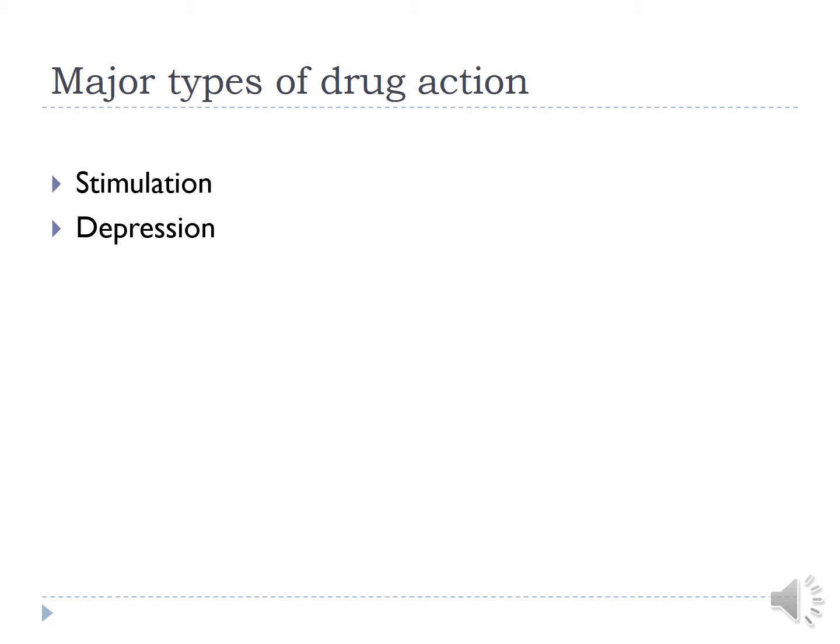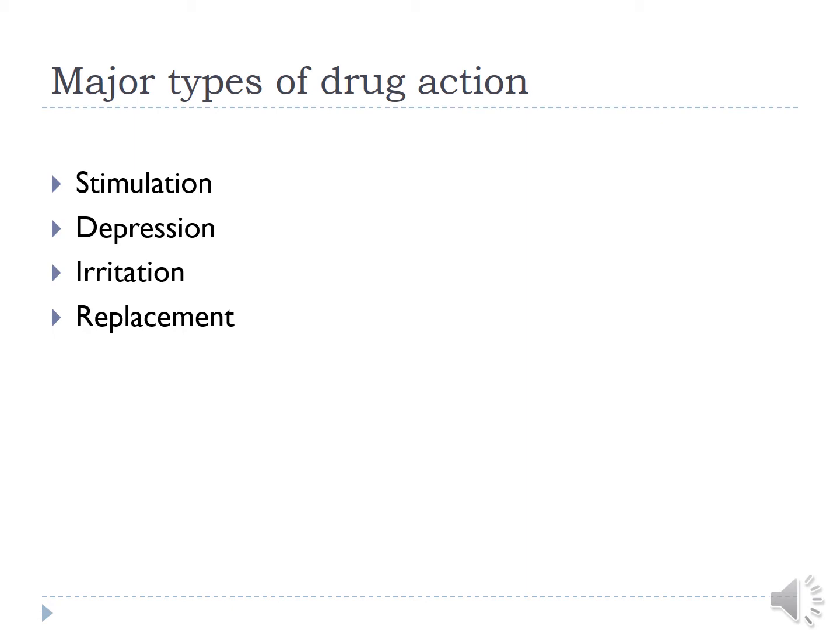So they can cause depression of any system or any cellular function, or a drug can sometimes cause irritation of any tissue or cell mass, or a drug can act as a replacement, like in hypothyroidism there is deficiency of thyroid hormone, so we give thyroxine from outside as a replacement, or in diabetes mellitus we give insulin as a replacement, or in parkinsonism we give levodopa as a replacement of dopamine.